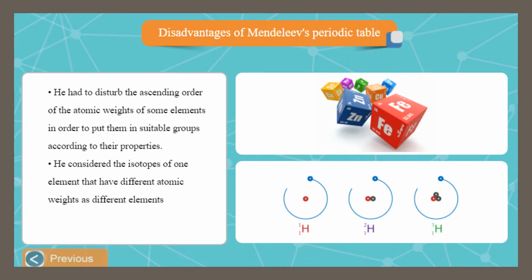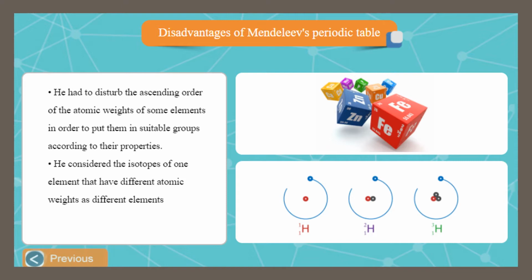So in some cases he broke the ascending order to suit the properties of the elements.